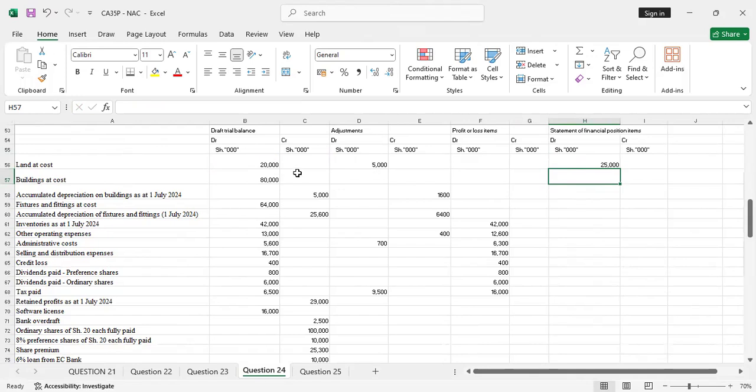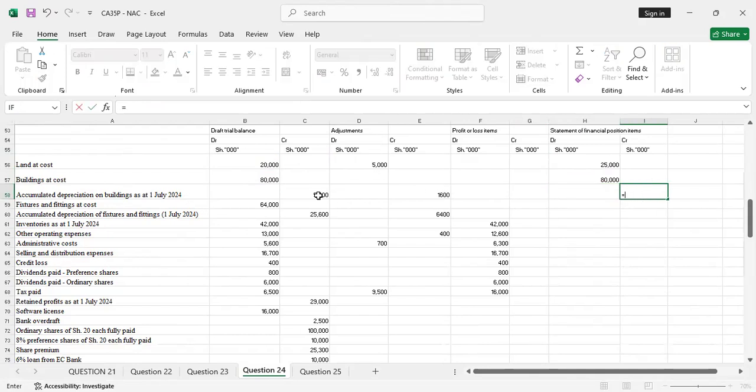Then building at cost, there was no adjustment, so I'll just put it the way it is. 80,000 building at cost. Accumulated depreciation on building as at 1st July, that will be on the credit side. And there's adjustments. So take 5,000 on the credit side, and even the adjustment is on the credit side. So you add those two. You get 6,600.